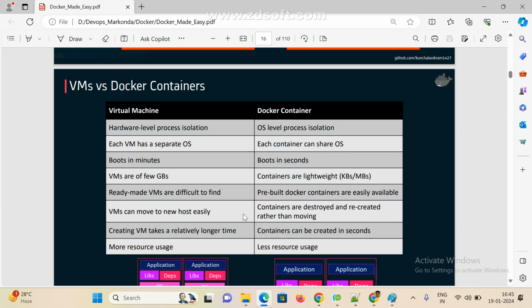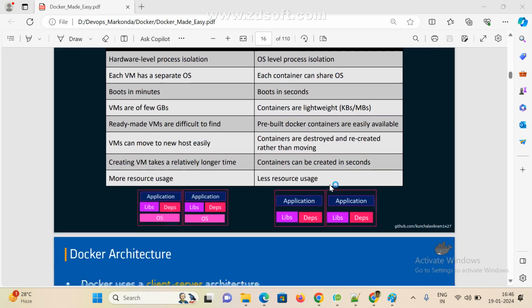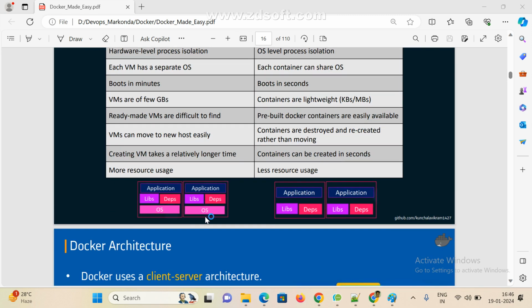Very clear, sir. This is a very, very important question. In interviews, most people ask how it works under the hood. So see here, these are the operating systems, and on top of every operating system we are going to deploy the applications.